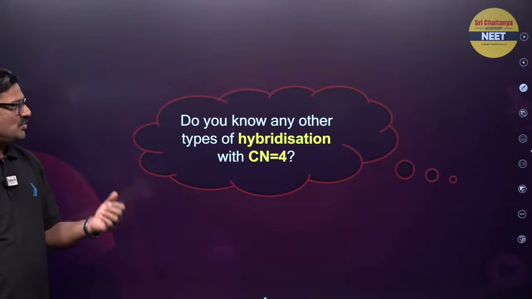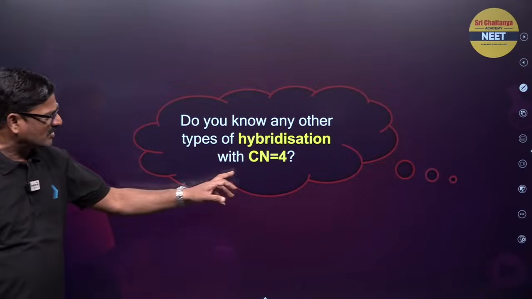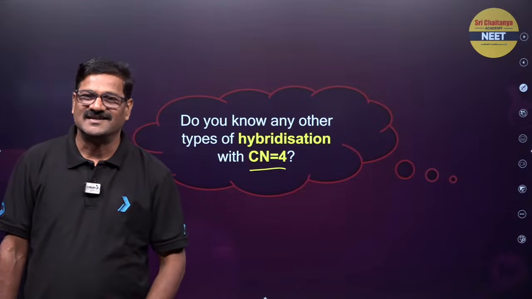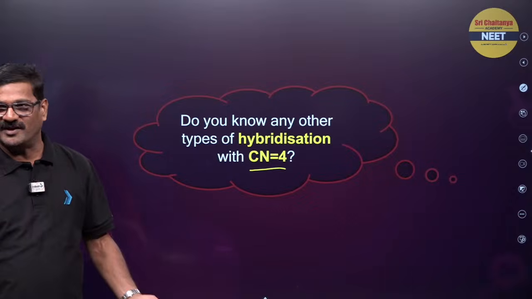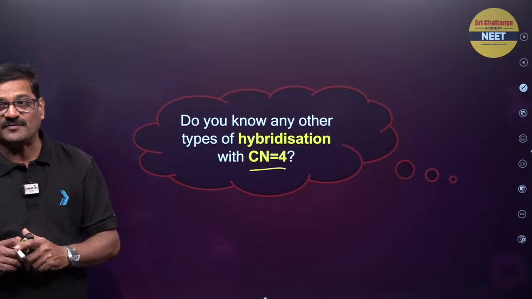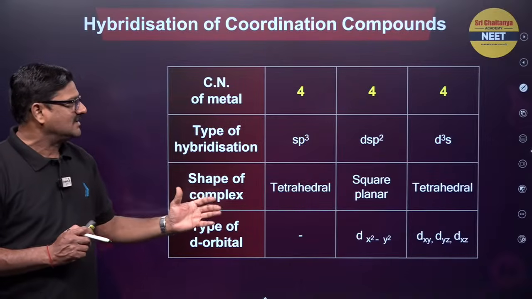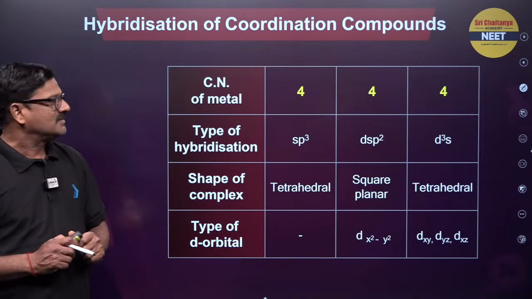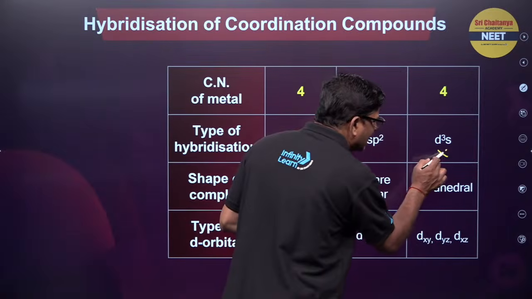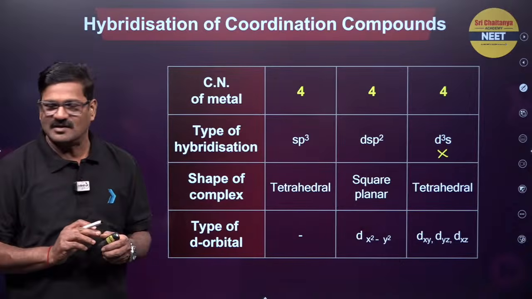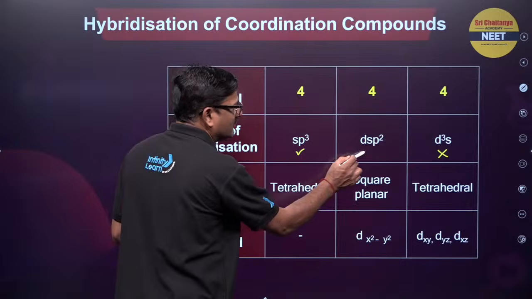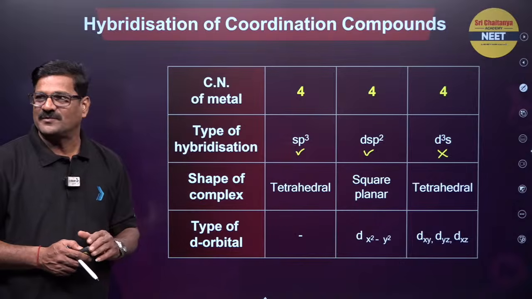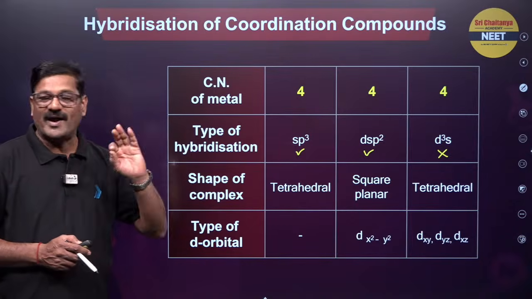And do you know any other type of hybridization with coordination number 4? We know coordination number 4 is going to be tetrahedral. Tetrahedral everybody knows is sp3 hybridization. But with coordination number 4, you can expect sp3, dsp2, d3s also. Of course this is not of great importance in our discussion, but these two are going to be super important. So if it is sp3, you can say it is tetrahedral. If it is dsp2, it is going to be square planar.